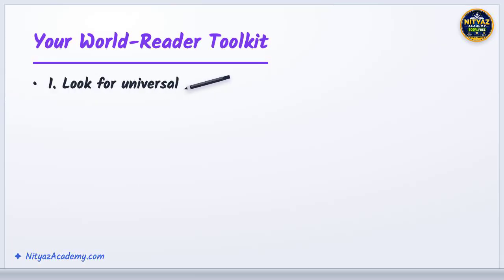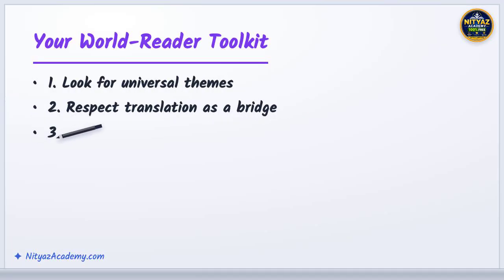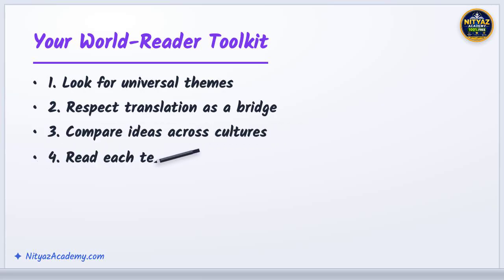Here's your toolkit for the journey ahead. 1. Hunt for universal themes that connect distant works. 2. Treat every translation as a careful bridge. 3. Compare how cultures handle the same human question. 4. Place each text in its own time and place before you judge it. Carry these 4 moves with you, and the whole world of literature opens up.